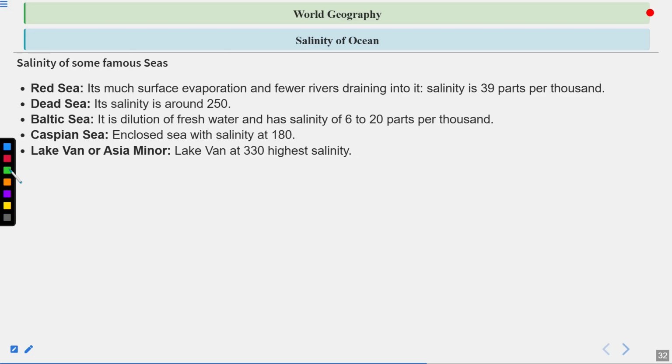Lake Van of Asia Minor. Lake Van at 330 has the highest salinity. It is in terms of lake, but in terms of sea, if we talk about, that is the Dead Sea. And Lake Van of Asia Minor has the 330 highest salinity.